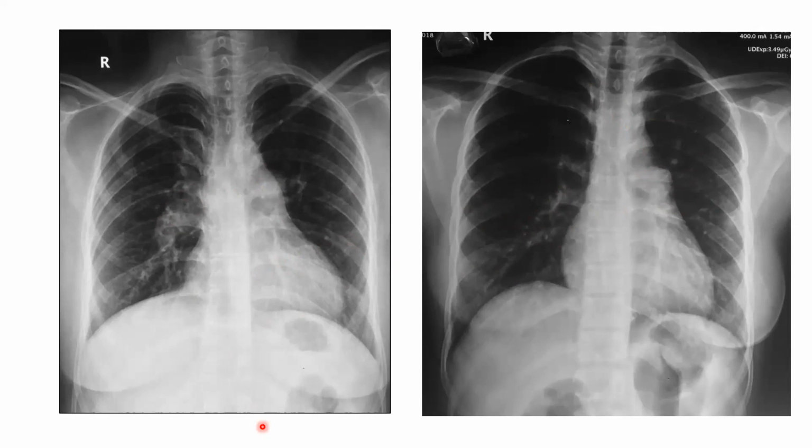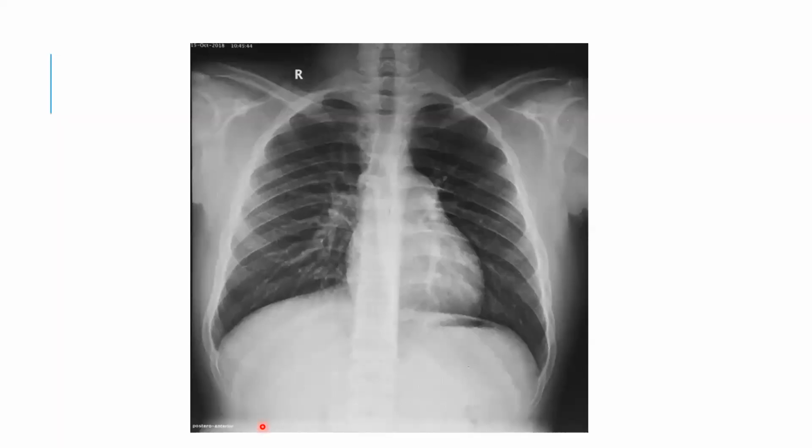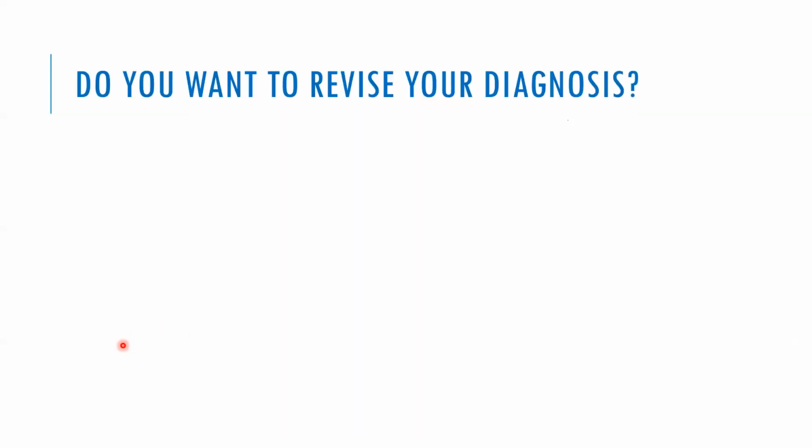So I asked for the X-ray, and obviously I don't have the X-ray that was shown to me. The X-ray was something like this. So definitely I'm not going to diagnose ASD Eisenmenger syndrome here. This X-ray is very typical of a primary pulmonary hypertension. That means absence of cardiomegaly, there is prominent pulmonary artery. That's all will be there. And you won't have any significant findings in the lungs. So this X-ray is quite typical of primary pulmonary hypertension. This is not typical of ASD Eisenmenger syndrome.